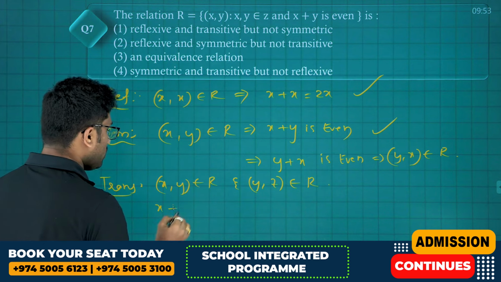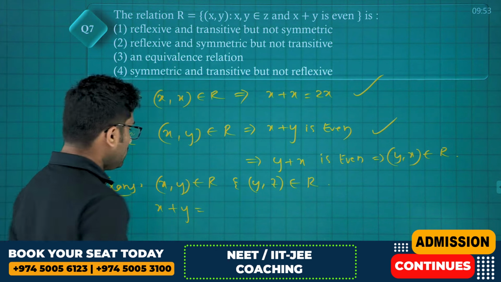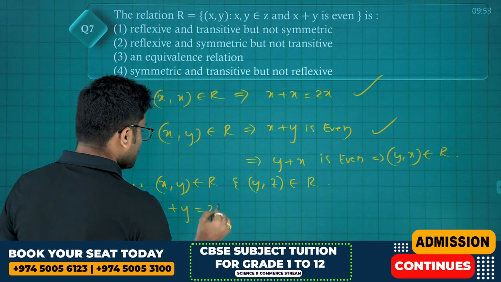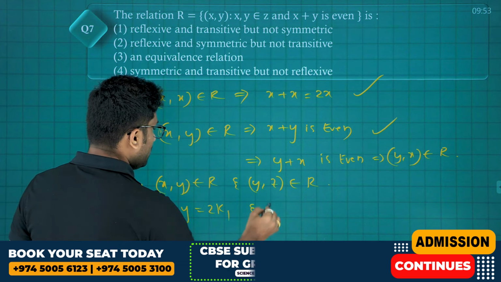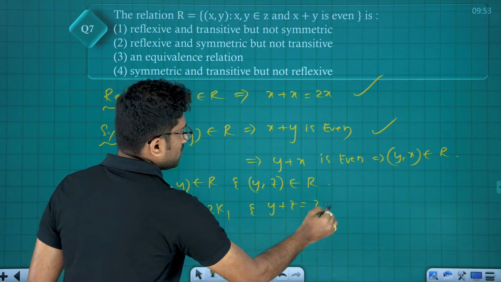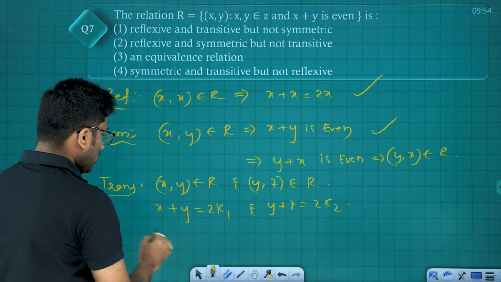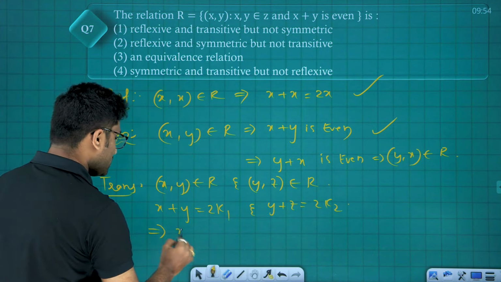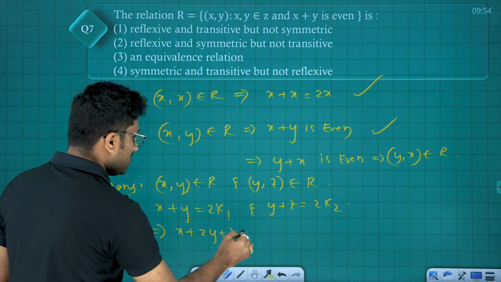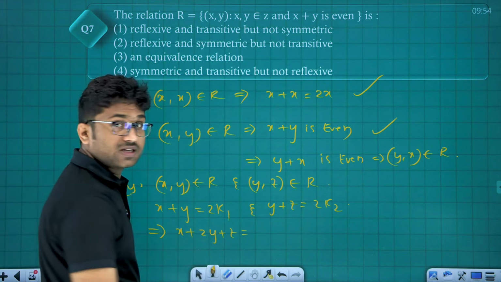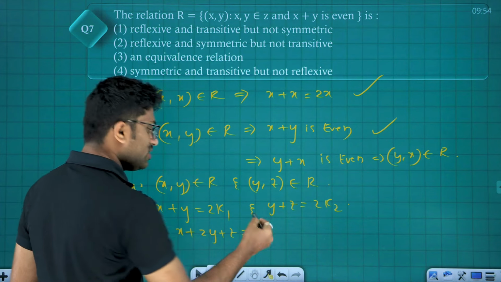x comma y belongs to R means x plus y is equal to some even, means some 2k1, and y plus z is equal to some 2k2. Now if I add these two, friends, x plus 2y plus z is equal to 2 times k1 plus k2, which is again some 2m, which is even.